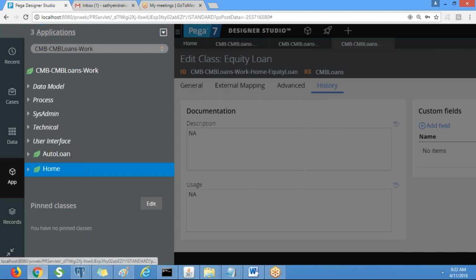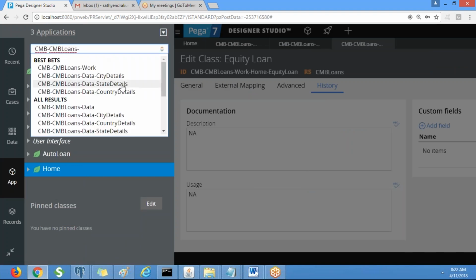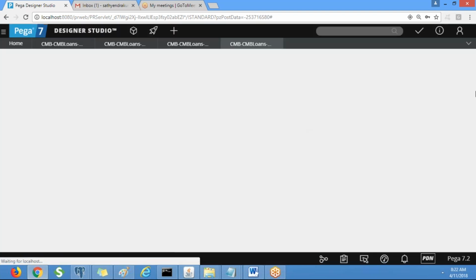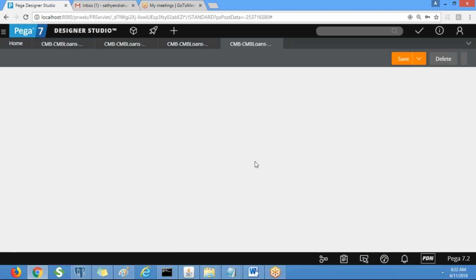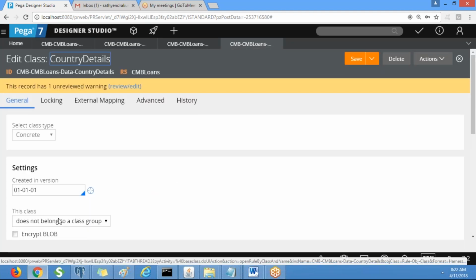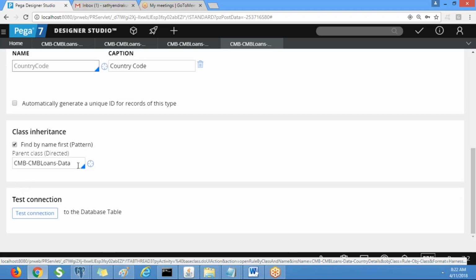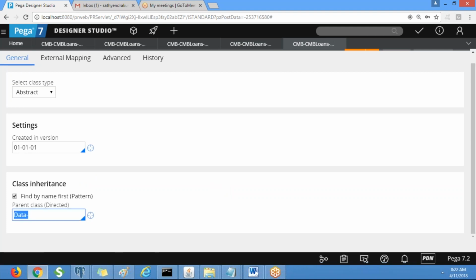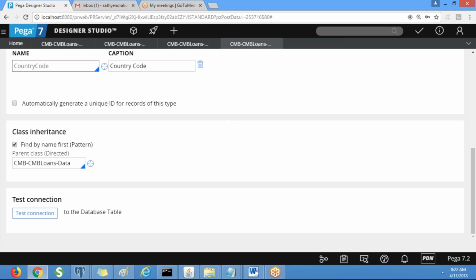So let me show you that one data class. Go to the definition, and you see, so this doesn't belong to a class group, and it is inherited from OOTB class called data dash. Okay, these are the data classes. If you expand this, you will see the data. So this is one of the predefined class, right? All the data classes are derived from the predefined class called data dash, and all the data classes doesn't belong to a class group. Okay, clear?